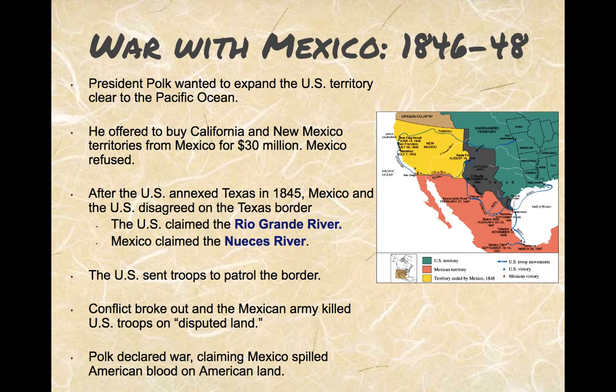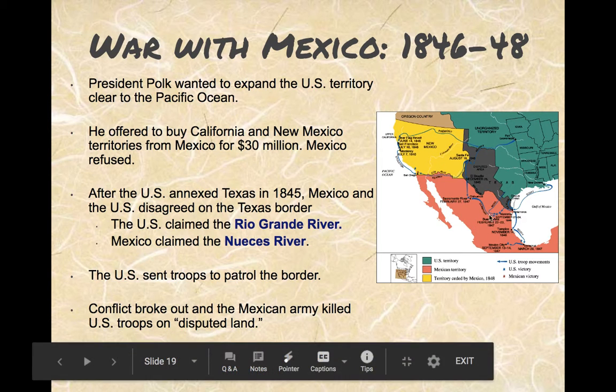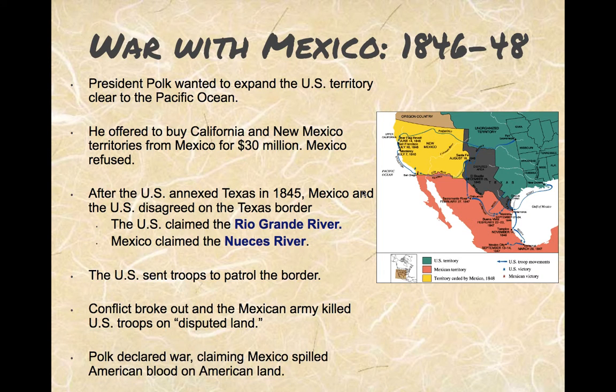In 1846, the United States is looking at the Mexican territory. So if you look on this map here, this whole area in yellow is owned by the Mexican government. Obviously, this is modern day Mexico, owned by the Mexican government as well, even parts of Texas. And so the United States is looking for this land. Even the president, James K. Polk, definitely wants this land. So they're looking for a way to get this land.